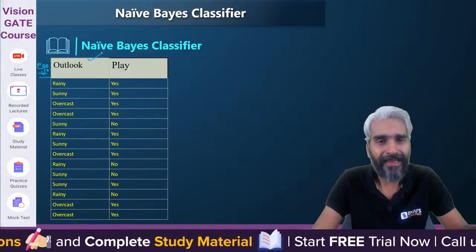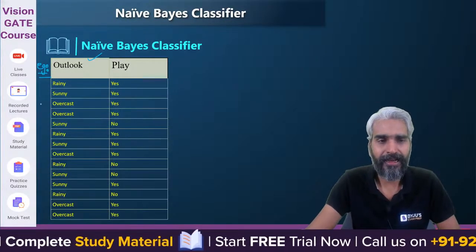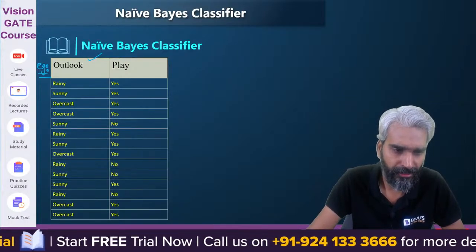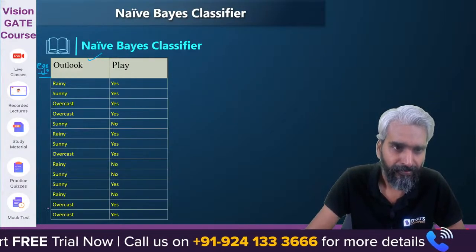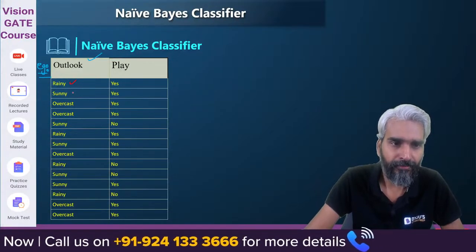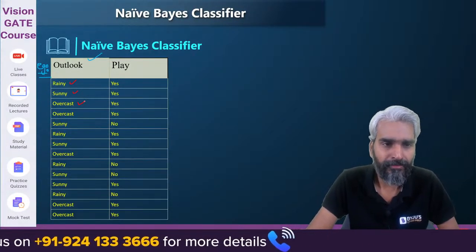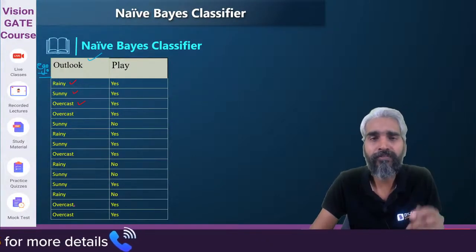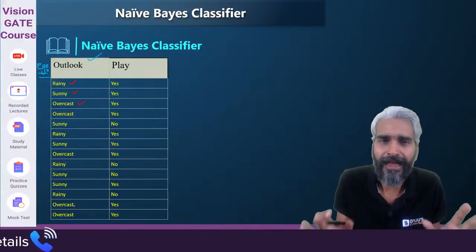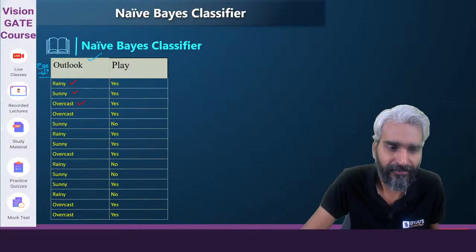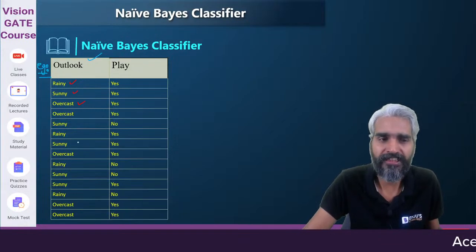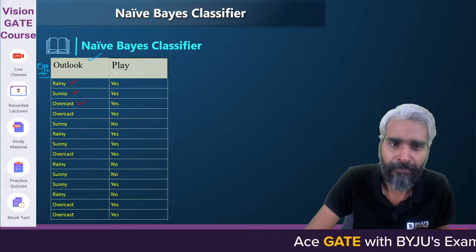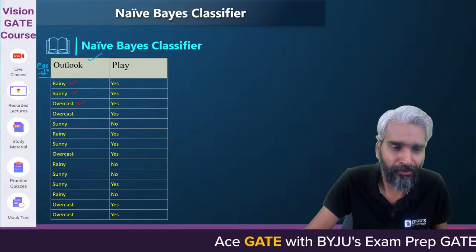So, do you realize that there are different types of things? There is outlook, that is, what is the weather. Basically, we are talking about weather. The weather may be rainy, sunny, or just cloudy, overcast. So these are the three different types of outlooks available. If I try to get the information in what particular weather the match is played or not.